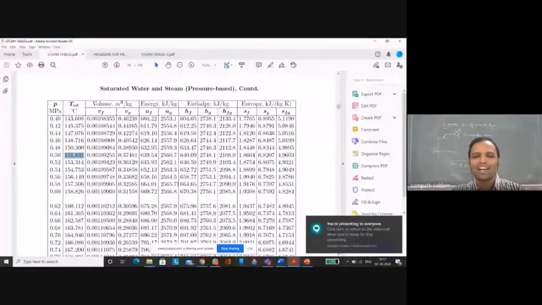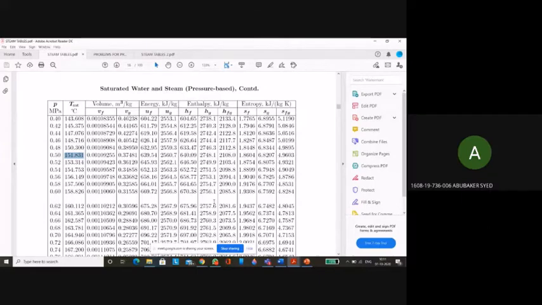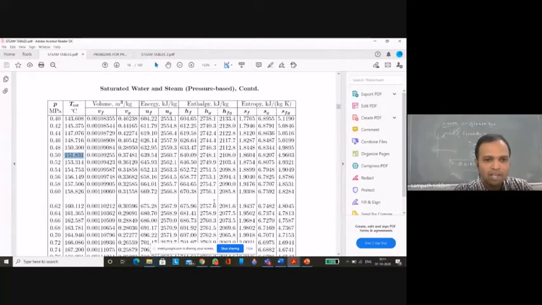So sir, at the time of the exam, will they give us 100 pages of steam tables? You have to carry the book. There will be a steam table book, available as a hard copy, which you need to purchase. Mostly a few exam centers will provide it, or else you have to carry your own book. Okay, sir.